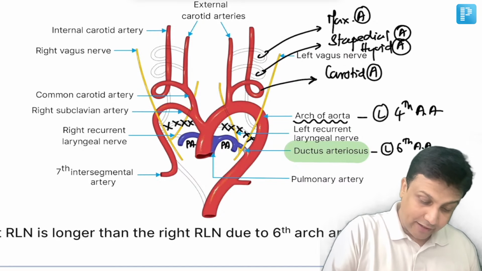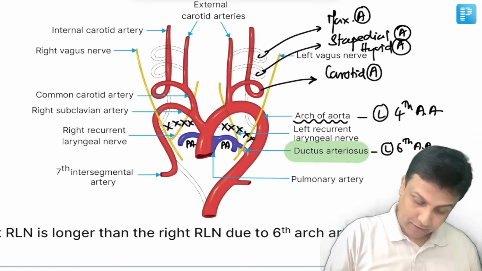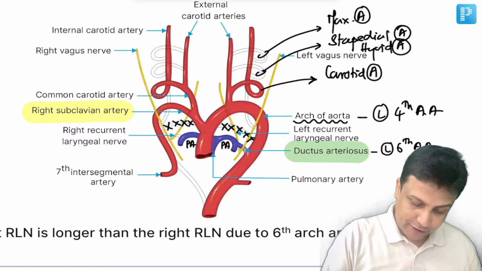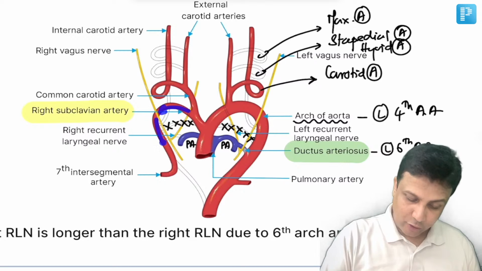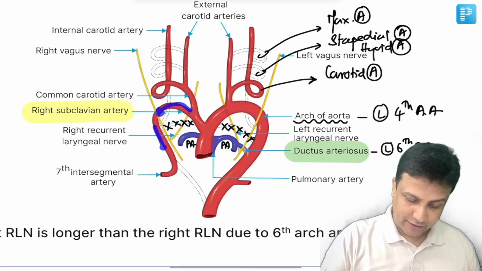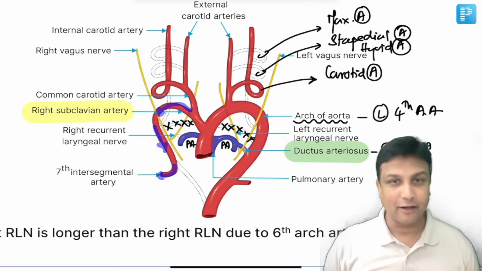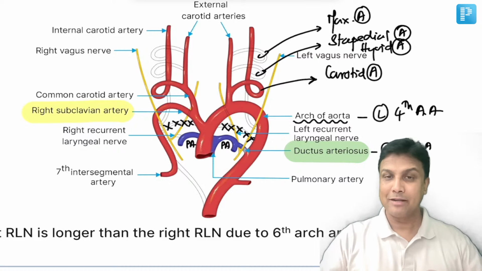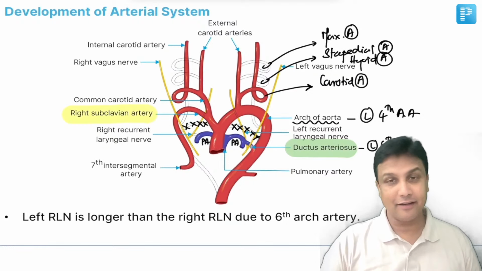Whereas the right subclavian artery is derived from three structures here. Number one, the right fourth arch artery, the right dorsal aorta, and the right seventh cervical intersegmental artery are going to form the right subclavian artery. So by this, we have revised the entire arterial system development.